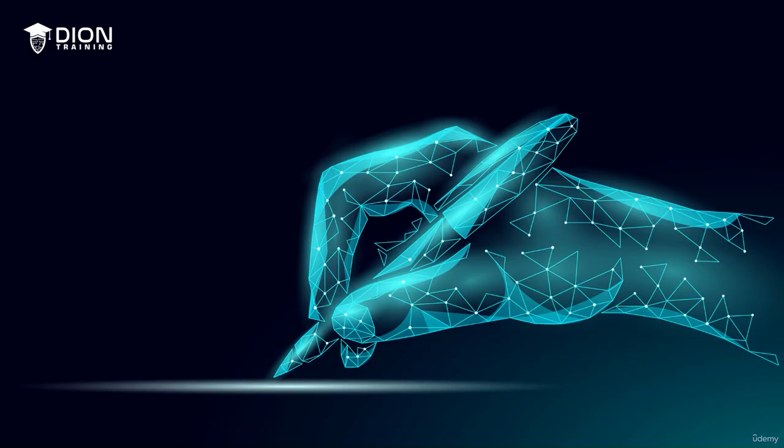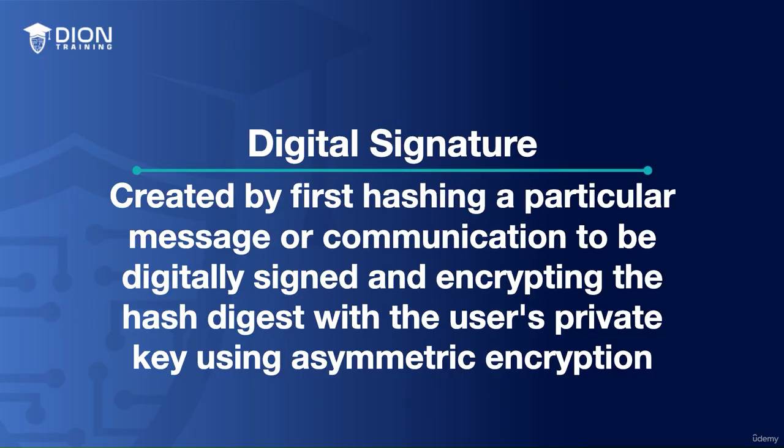Now, a digital signature, much like the king's signet ring, is considered to be unique to each user who's operating within the digital domain. A digital signature is created by first hashing a particular message or communication that you want to digitally sign, and then it encrypts that hash digest with the user's private key using asymmetric encryption. This allows the digital signature to ensure that a piece of information, whether it's an email or a transaction, originated from a stated source and hasn't been altered during its transit.